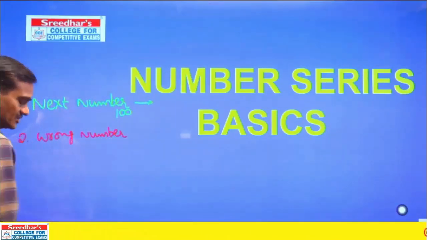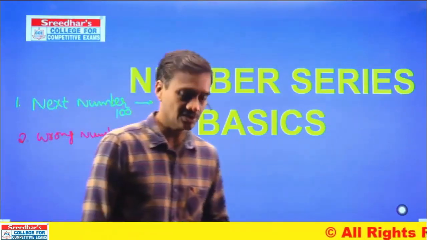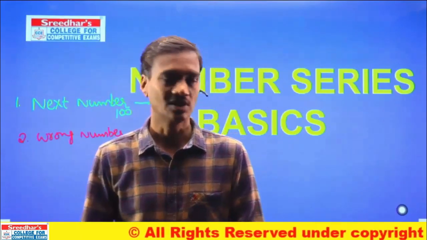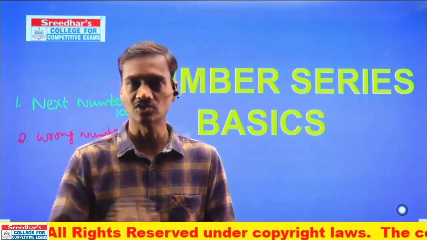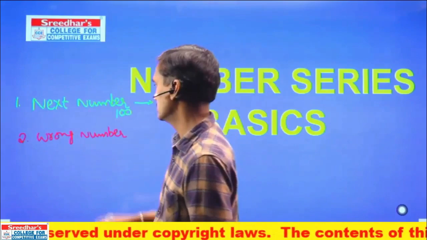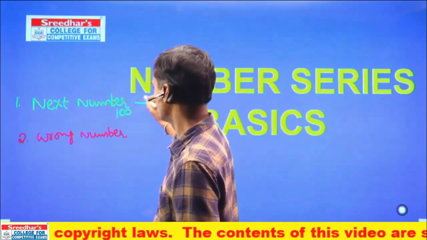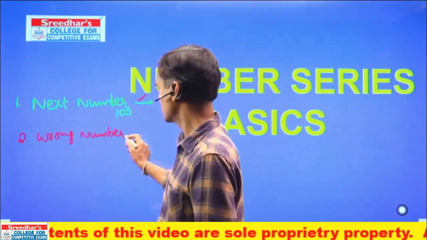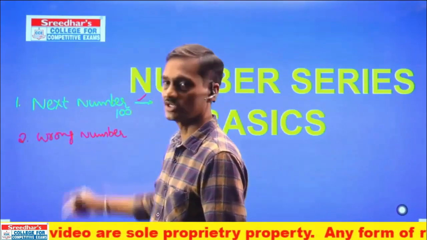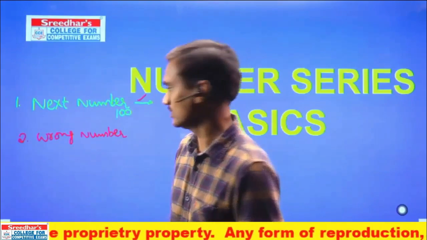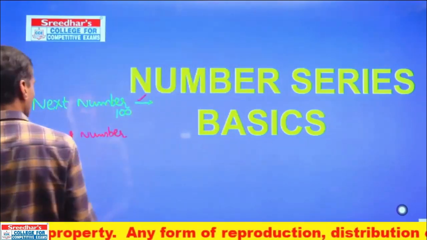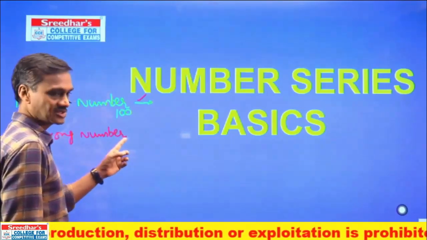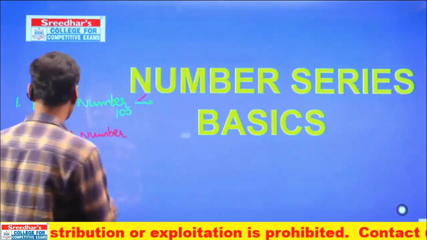If you consider an examination of 4 slots, on Saturday and Sunday you will have the examination, and on Saturday you will have 4 slots. In 2 to 3 slots, the next number will be given, and in the remaining slots, either 1 or 2, a wrong number will be given. Hence these two are prelims models, and the wrong number could also be given in clerical mains as well as PO mains.